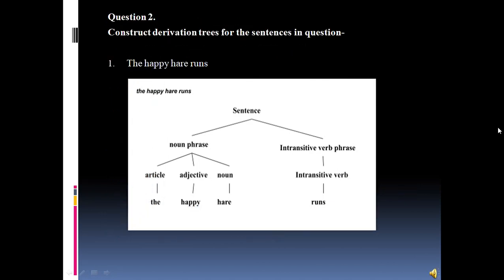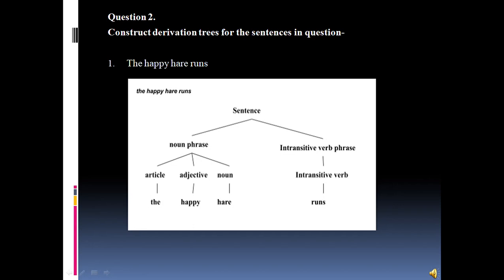So now let us proceed to the next question. Question number 2 states that construct a derivation tree for the sentences in the given question. The first sentence we have is the happy hare runs. It is almost similar to the first question. Here we only have to draw a tree for the given sentence.